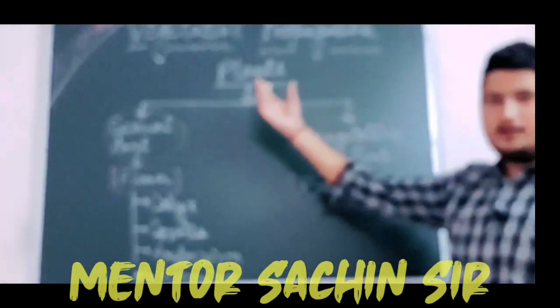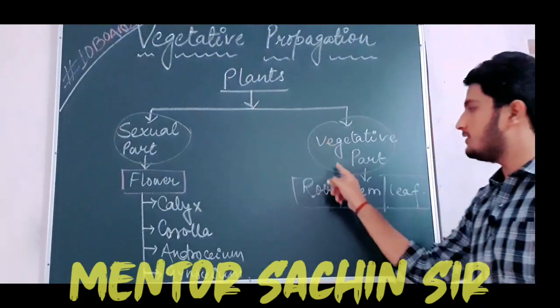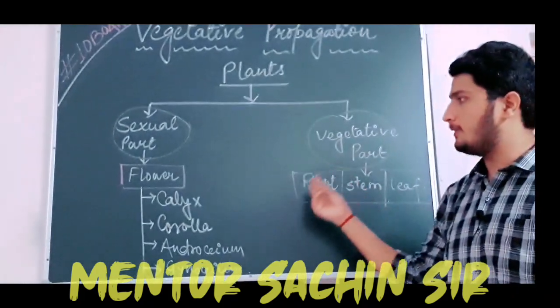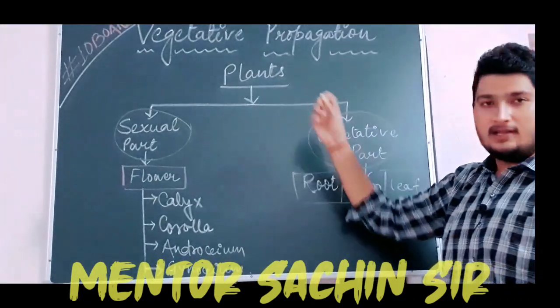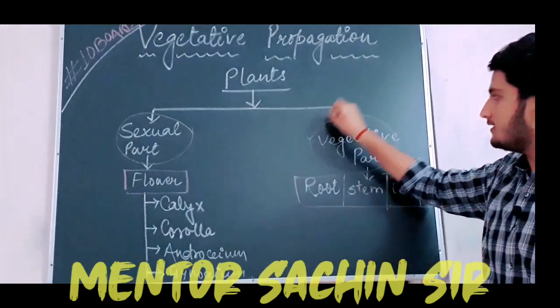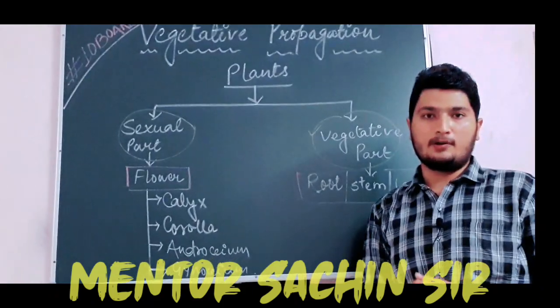And as the word suggests, vegetative propagation. Vegetative means vegetative part, that is, parts of the plant except flower. If the reproduction takes place by the help of the vegetative part of the plant, that reproduction is said to be vegetative propagation.